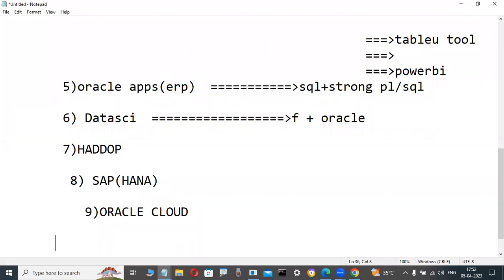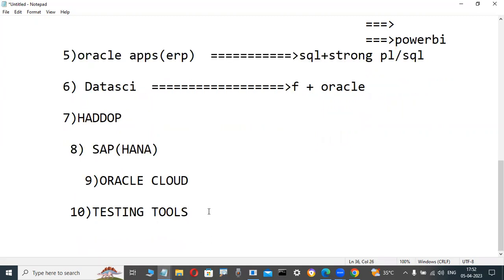Otherwise, now here testing tools. Some fellows are interested to learn testing tools, maybe manual testing, automation testing. Suppose manual testing everyone knows, but on the automation testing side, QTP is an olden days tool. Nowadays, Selenium or database testing, these types of tools also require minimum basic SQL knowledge. That's why those persons are also interested to learn this course.